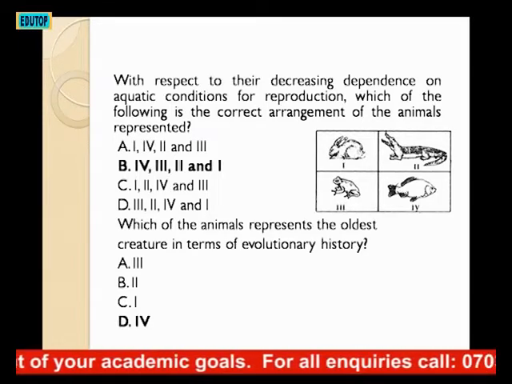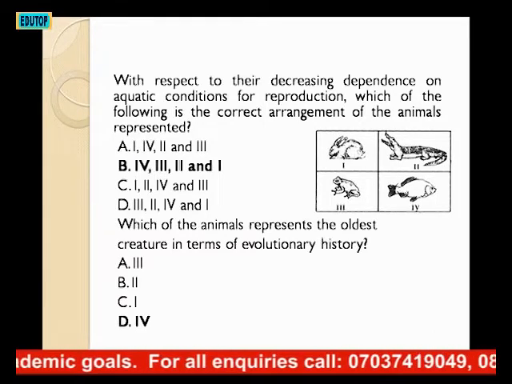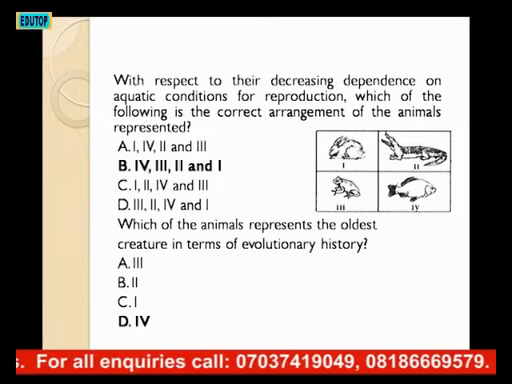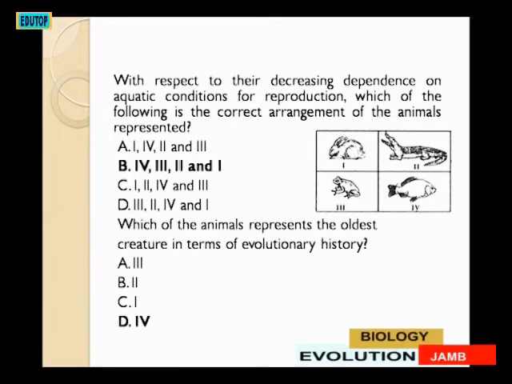Option A says 1, 4, 2 and 3, that is rabbit first, fish following, crocodile following, then the monkey. Option B says fish first, monkey next, the crocodile next, then the rabbit. Option C says rabbit first, the crocodile next, fish next, and then monkey last. Option D says monkey first, crocodile next, fish next, then rabbit being the last one.